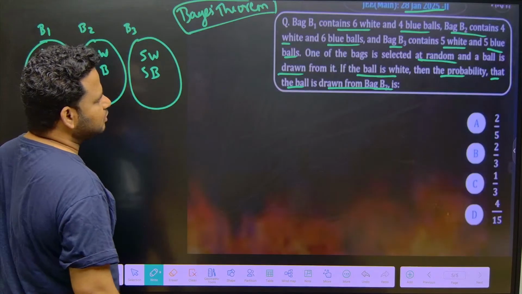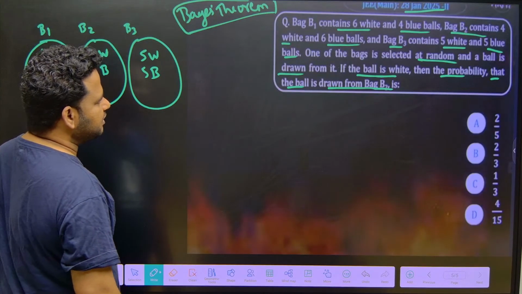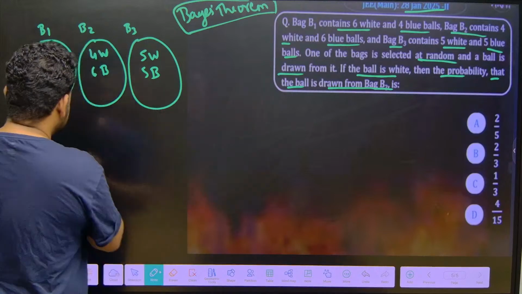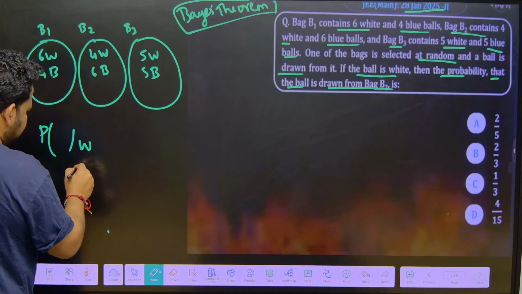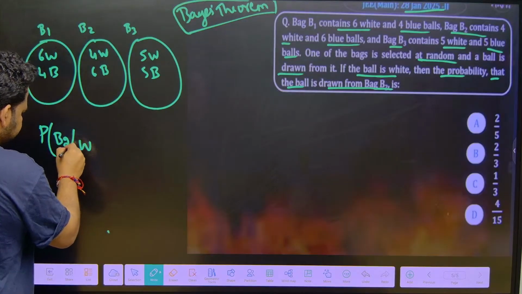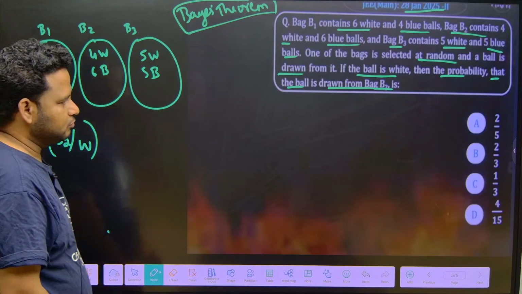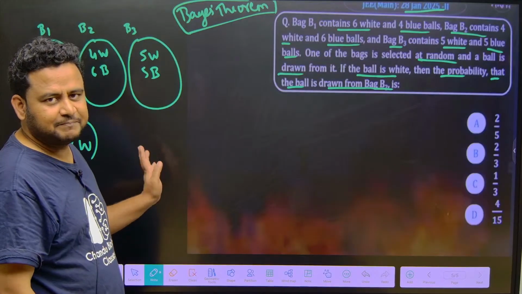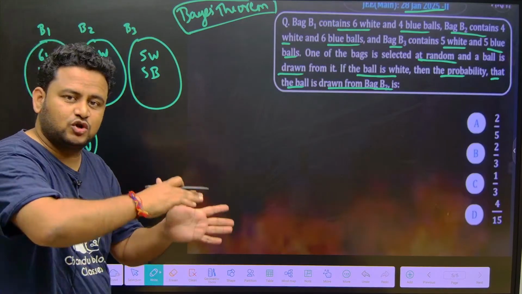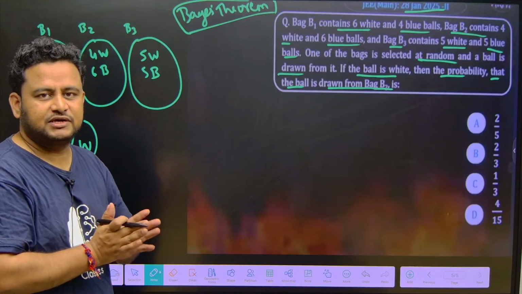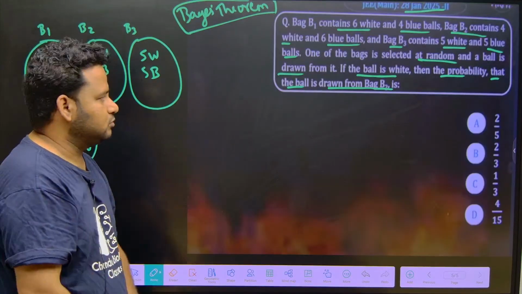So they are asking, if the ball is white, then the probability that the ball is drawn from bag B2. So we have to find the probability that the ball is white and it is drawn from bag B2. Here we are applying Bayes theorem. The probability that the ball is drawn from bag B2, given that the ball is white, that is what they are asking.